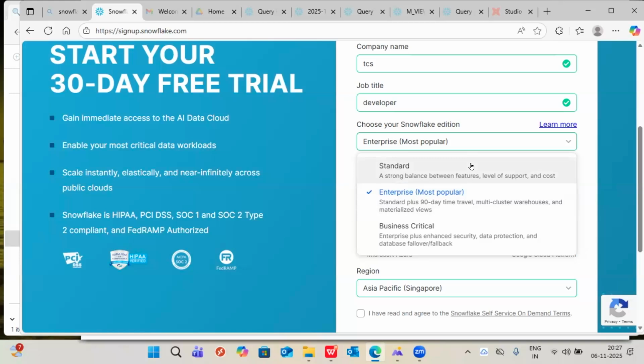That's the reason I can say 99.9%, 100%, no real-time projects will go with standard edition because we are not getting advanced features. So standard plus, if you observe here, the additional features are added in enterprise edition. Why is it most popular? Enterprise edition only will be suitable for huge large scale industries. If you have large scale industries, you want to go with this edition.